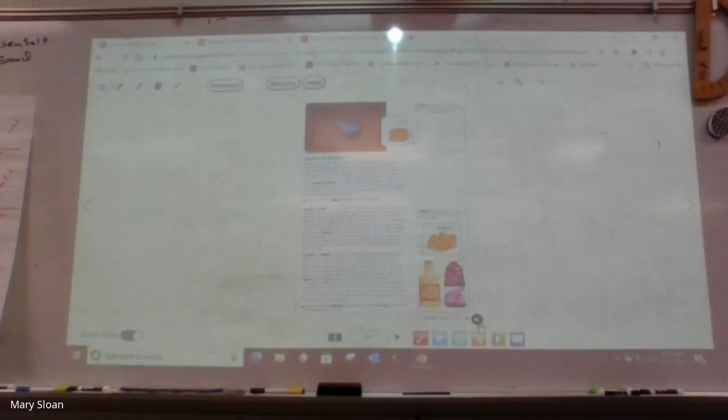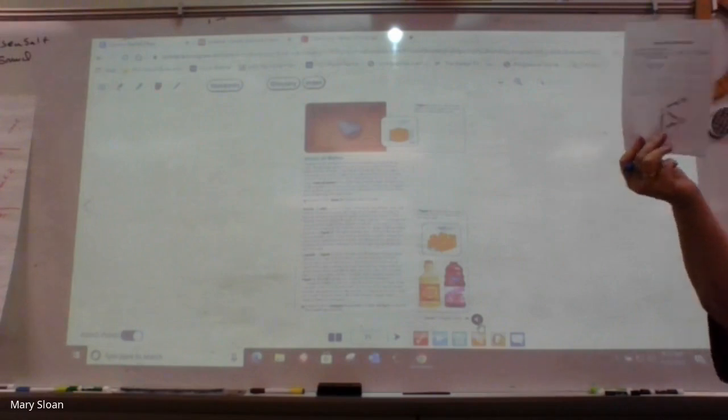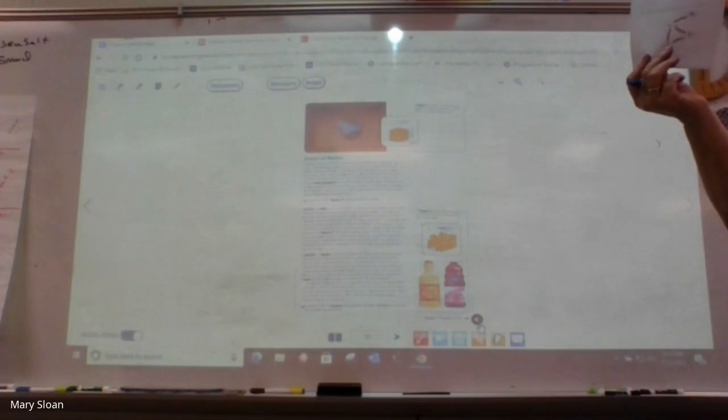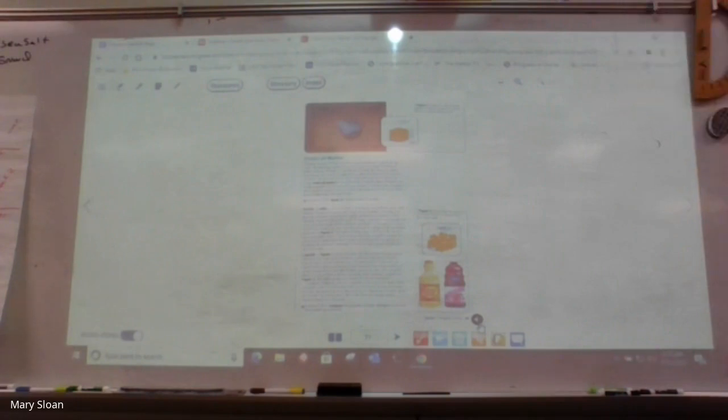Okay. So on your desk, I gave you this handout. Does everybody see it? Okay, let's take the handout out. So what we've learned so far is states of matter with solid and liquid. Right, guys? Now, on this paper, it says particle arrangement, particle energy, and other information. What are we going to put in for a solid and a liquid as far as the particle arrangement?